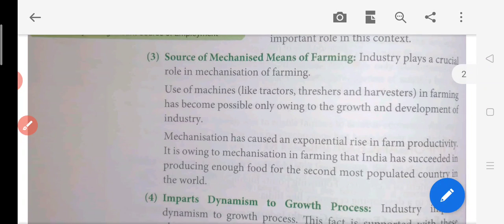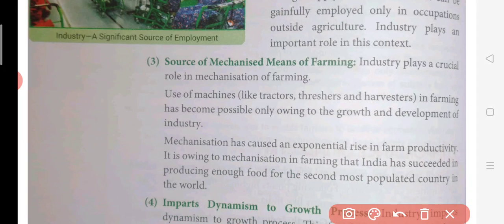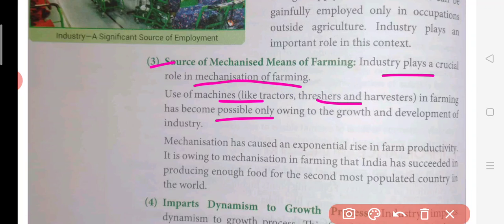Now the third point is source of mechanized means. The industries play a very crucial role in the mechanization of farming. The use of machines like tractors, threshers and harvesters in farming has become possible only due to the industries. So mechanization has caused a rise in farm productivity.